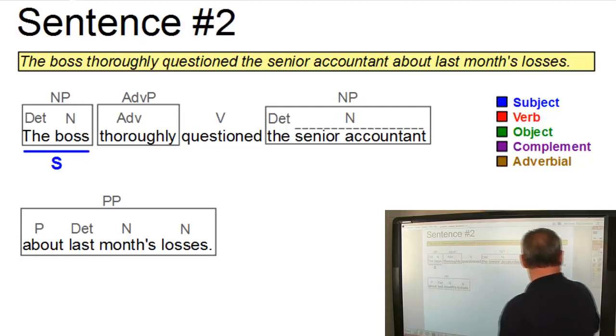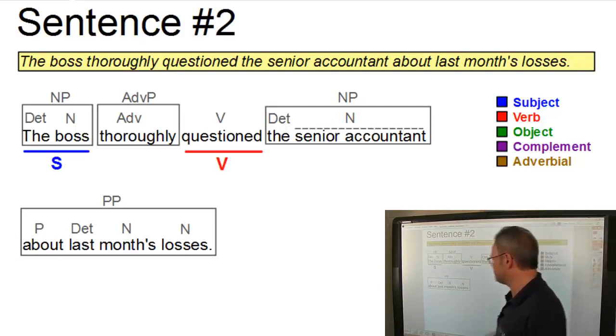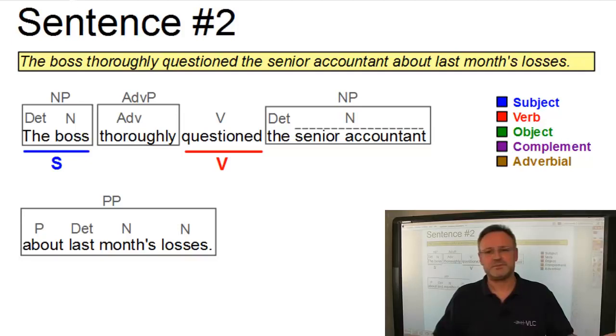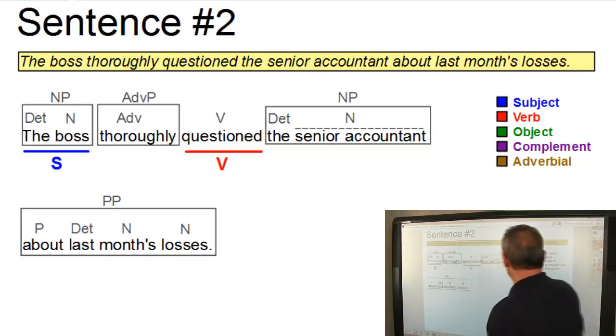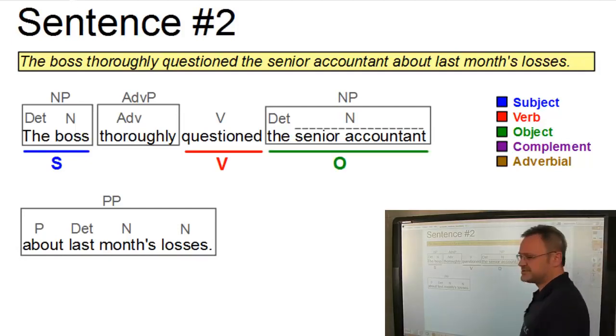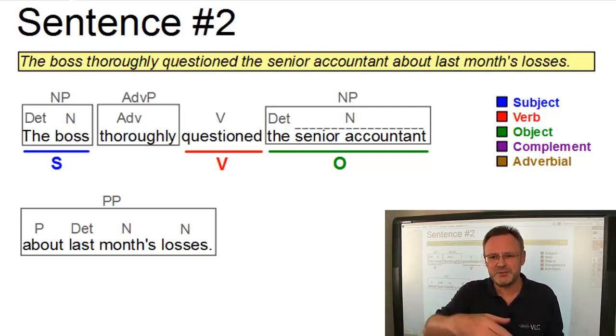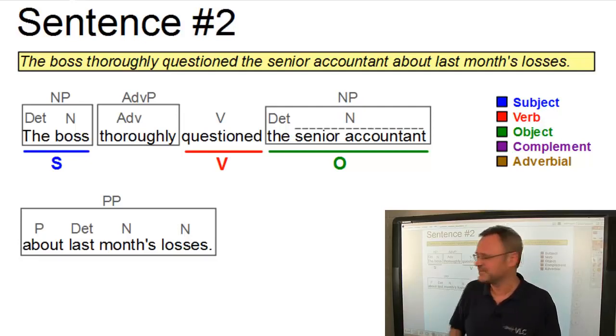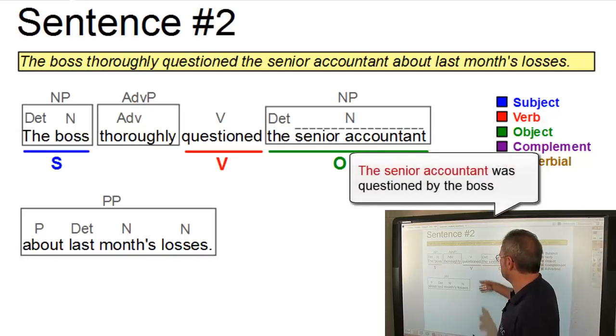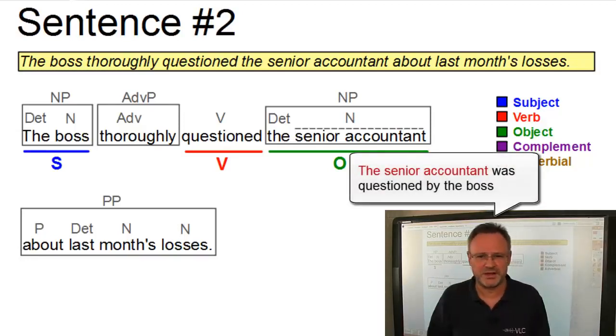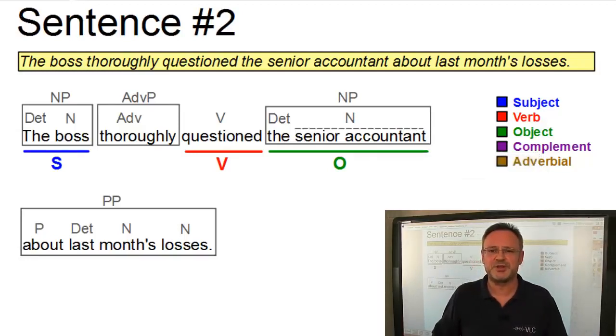The verb is simple. It's just a lexical verb, questioned. Well, and the sentence has one object. The noun phrase, the senior accountant. Well, and again, we can apply tests. One test is again the passivization test. Now the object can become the subject of a corresponding passive sentence. The senior accountant was questioned by the boss. And this is a wonderful test for objects.